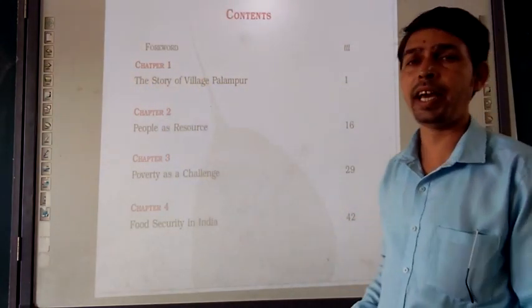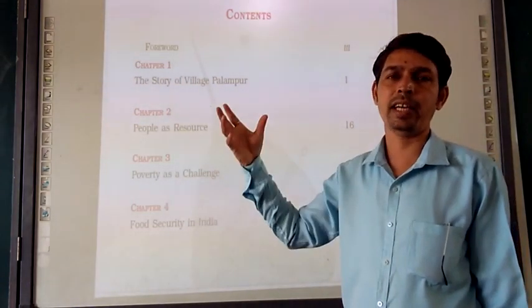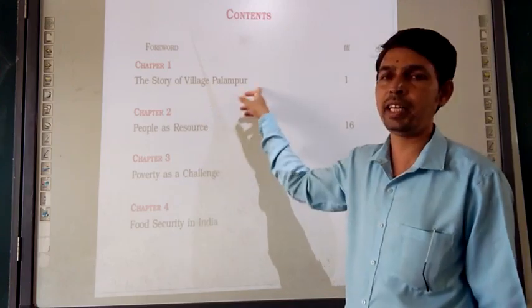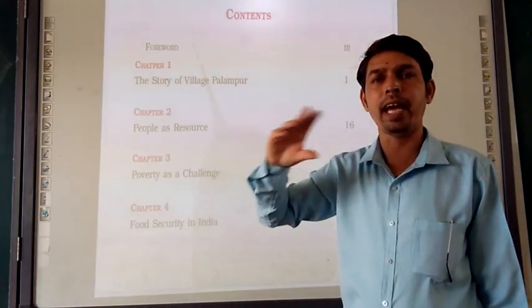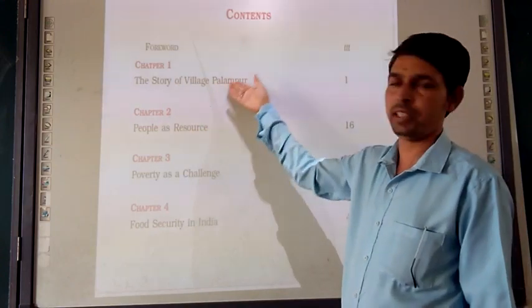We will see the scenario of the village, how the village people used to live, how they manage their life, how they are earning, how they used to manufacture. Everything we will see in this chapter. Different activity related to farming, not related to farming, we will see in this one.